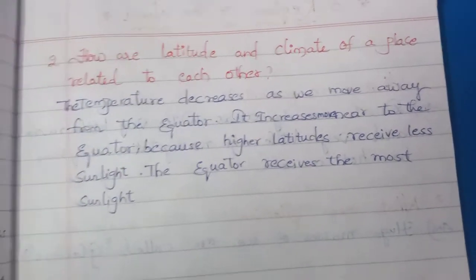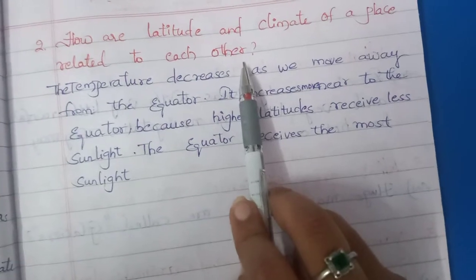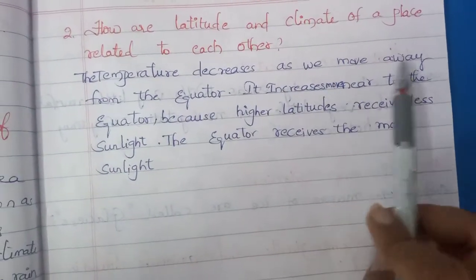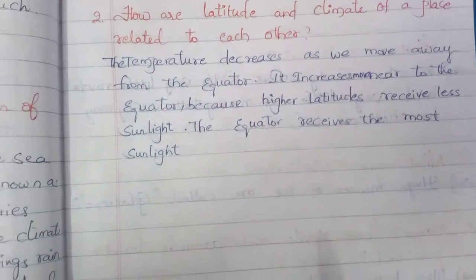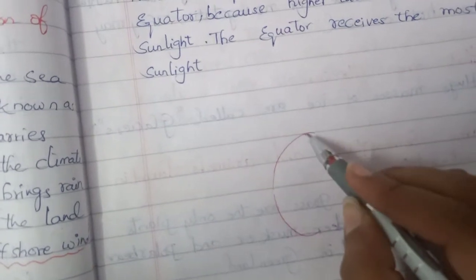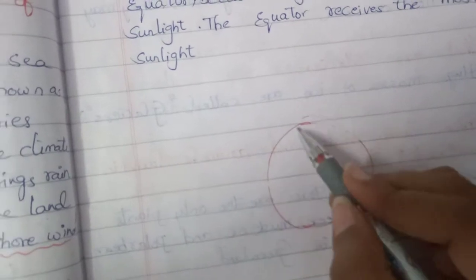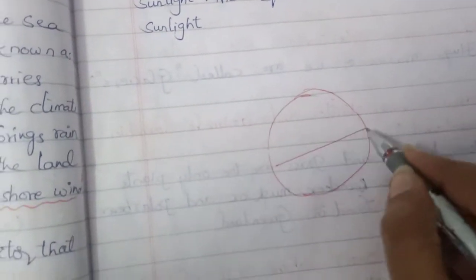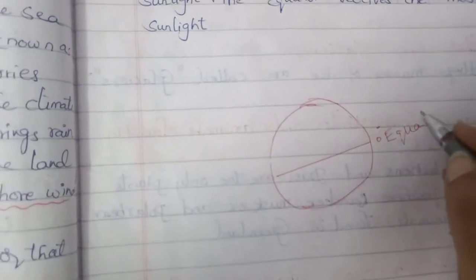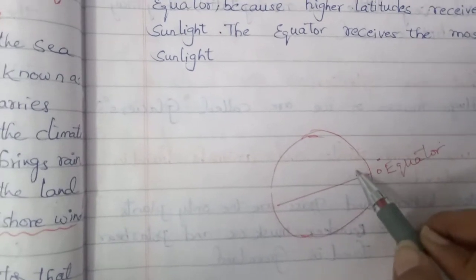Now second question, children. How are latitude and climate of a place related to each other? See, children, the temperature decreases as we move away from the equator. Let me explain. Here we have our planet. Do you know what is our planet, children? The Earth. See, this is 0 degrees latitude. What is this? Equator. So, the temperature decreases as we go away from the equator.